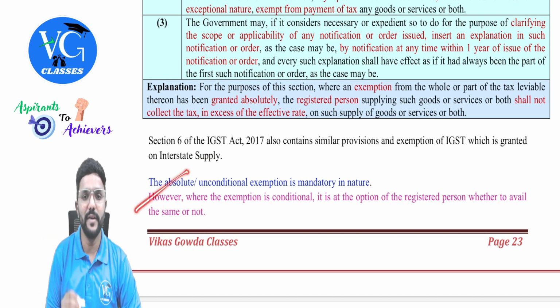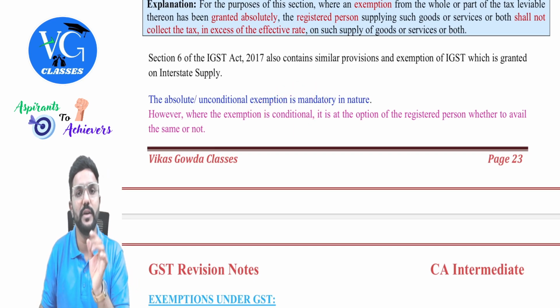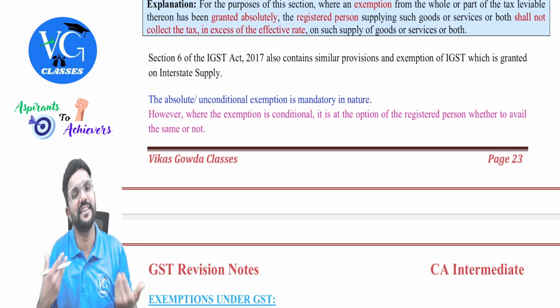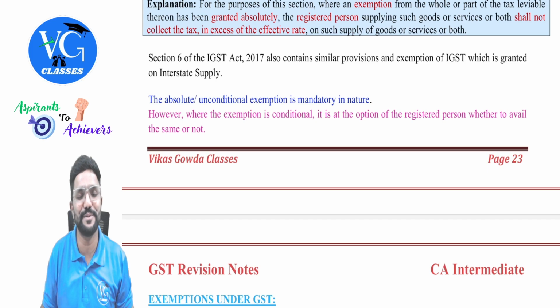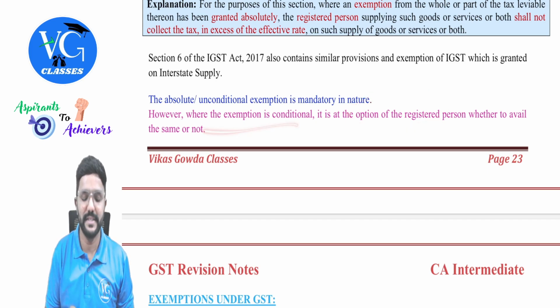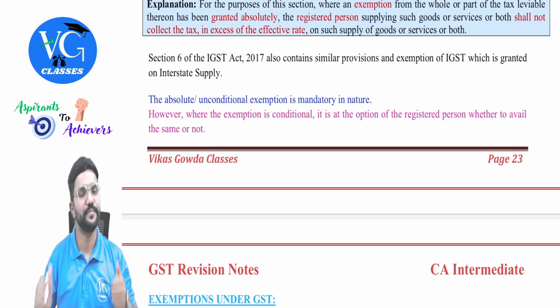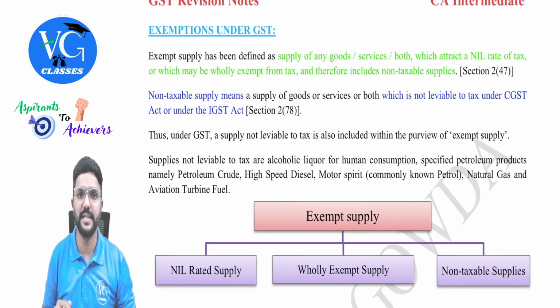However, where the exemption is conditional, means subject to condition, they are told the exemption is available only if the following conditions are satisfied. In that case, is it optional for me to claim it? Yes. Simply violate the condition, automatically you will not be eligible for exemption. Got it? So this becomes optional if it is conditional, whereas if it is unconditional or absolute, I need to claim it, guys. Got it? Yes, sir.